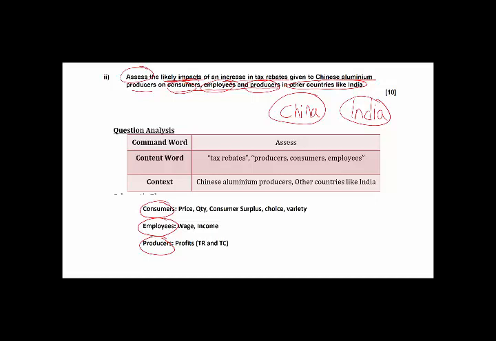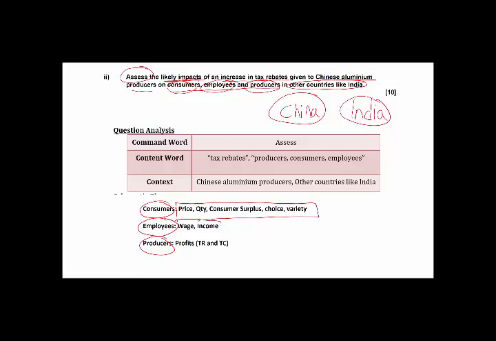Okay, so when we ask you about impacts on the various economic agents, if you go back to your earlier concepts and theories, you know that consumers are concerned about the following areas: the price, the quantity, consumer surplus, and whether there's choice and variety.